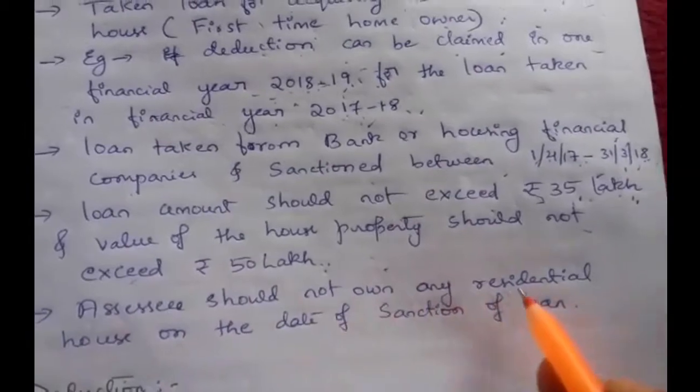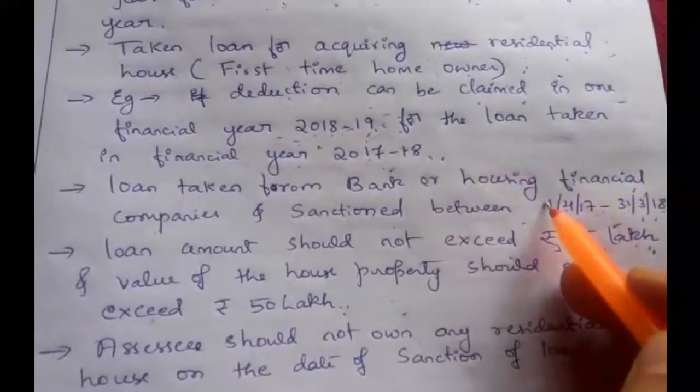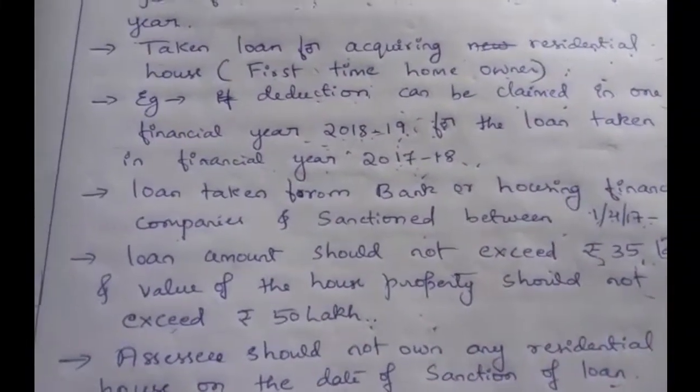Next, the assessee should not own any residential house on the date of sanction of loan. On the date of sanction of loan, the assessee should not own any other house properties.